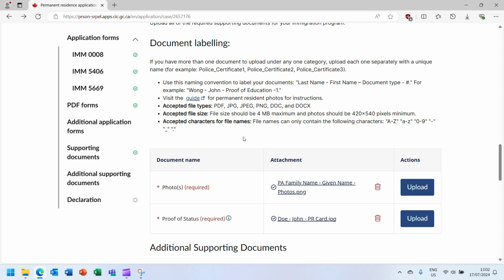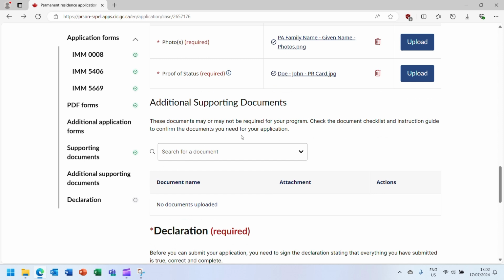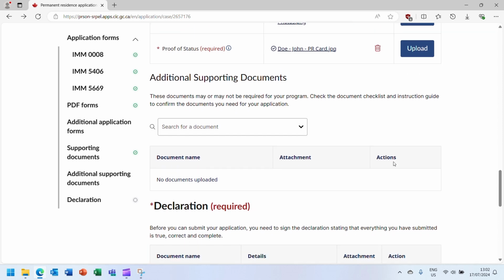Once you have uploaded the mandatory supporting documents, you can upload any additional supporting documents that may be required for your one-year window application. Please refer to the IMM 5578 guide that is linked at the top of this page for information on what additional supporting documents you may be required to submit with your one-year window application.